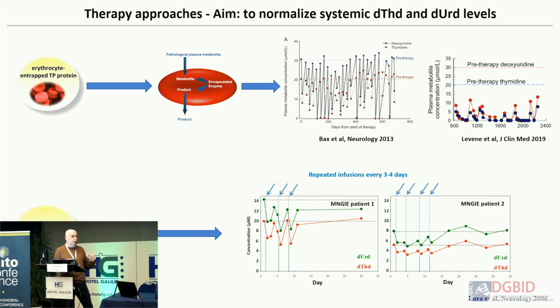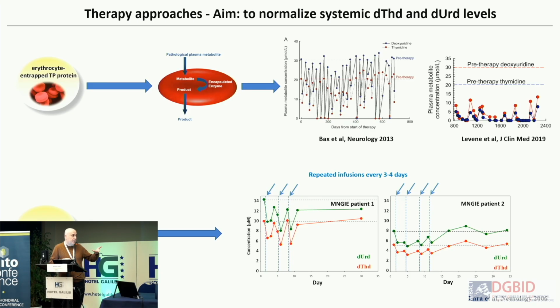They took the erythrocytes of the patients, put thymidine phosphorylase inside, and then put them back in the patient in order to degrade the thymidine and deoxyuridine. You can see here that there is degradation, but it is transient and not permanent, so you are not fully achieving what you want.